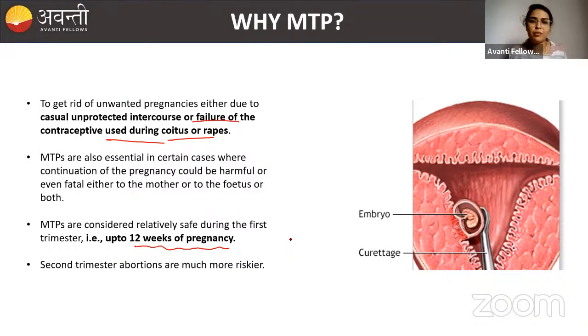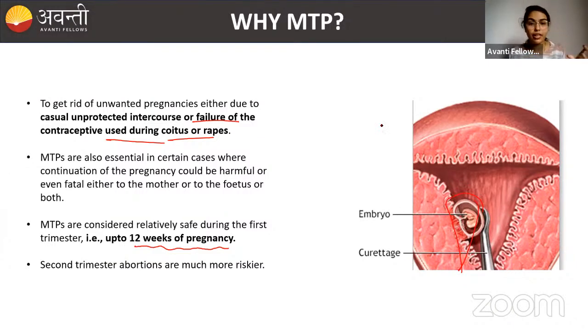If you do it in the second trimester, it is much riskier and it might be life threatening for both mother and the child. We cannot say, but the mother will be at risk. So we have to keep these things in mind. So this is a surgical method. You can see there is an implantation, and this curette will take down this part of the embryo.